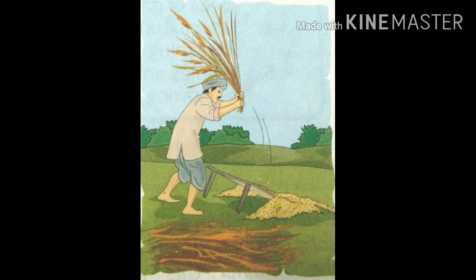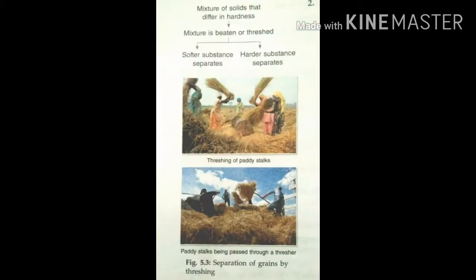Why are they beaten against a large rock or stone? Yes, to free the grains. Threshing is also done with the help of machine.